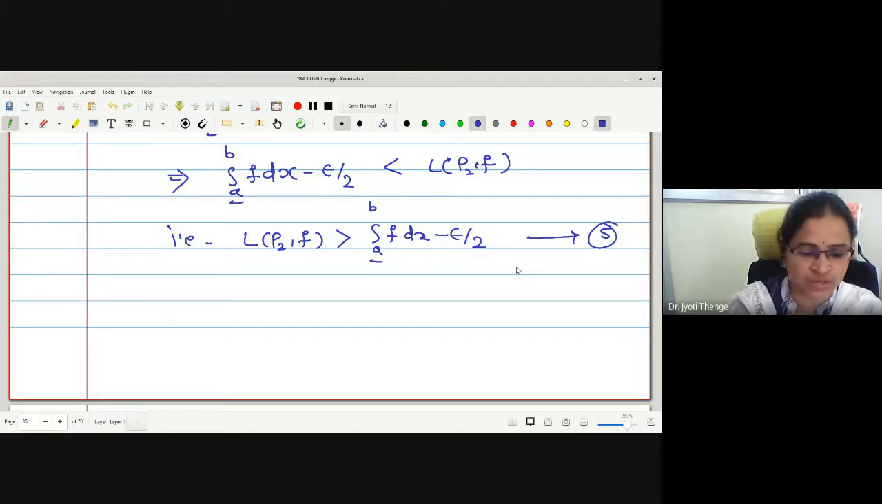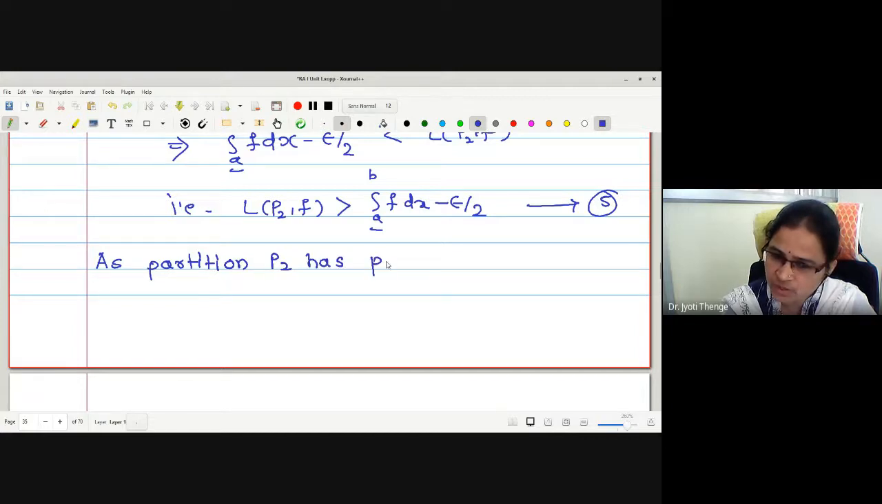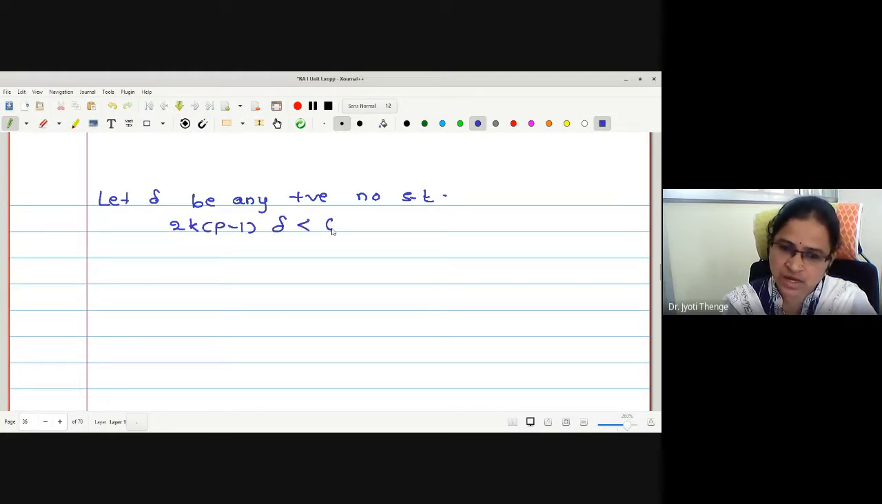And very similar to the previous discussion, again we were selecting a positive number delta, right? As partition P2 has p minus 1 points besides x0 equal to a and xp equal to b, let me select a positive number. Let delta be any positive number such that 2k(p minus 1) delta is less than epsilon by 2. Let me call it statement number 6.